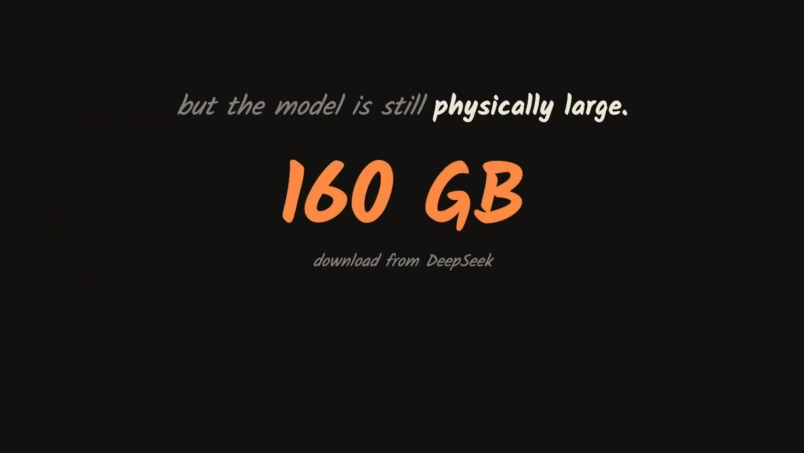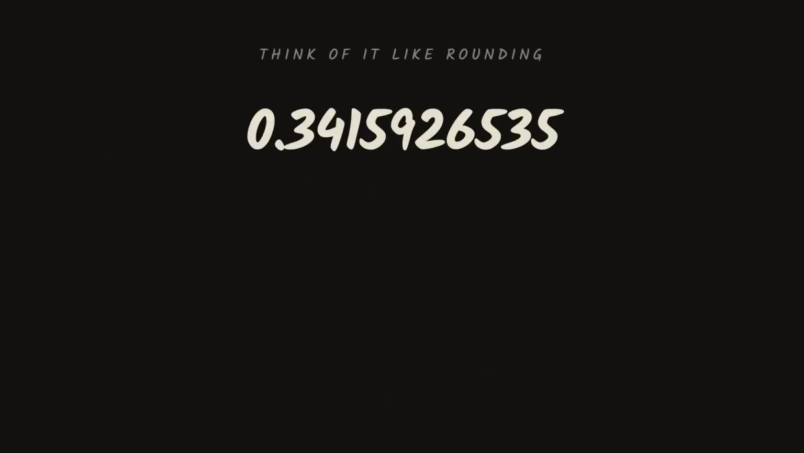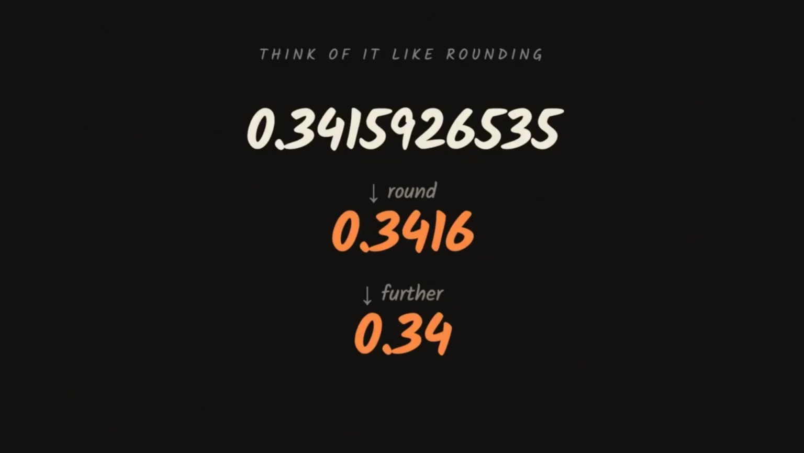But the model is still physically big. The download from DeepSeek is roughly 160 gigabytes. To load this into memory on a single machine, you need one more step: quantization. Think of it like rounding. Instead of keeping every number to 16 decimal places, you just round to 4, or maybe 2. You lose a bit of fidelity, but you save a ton of space. That's how you take a 160 gigabyte download and make it fit into a real computer's memory.